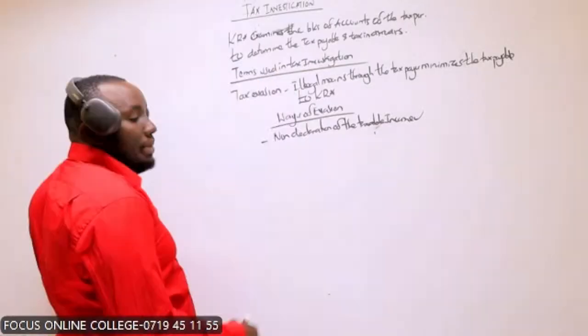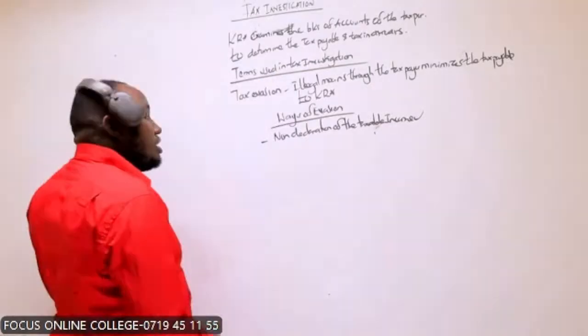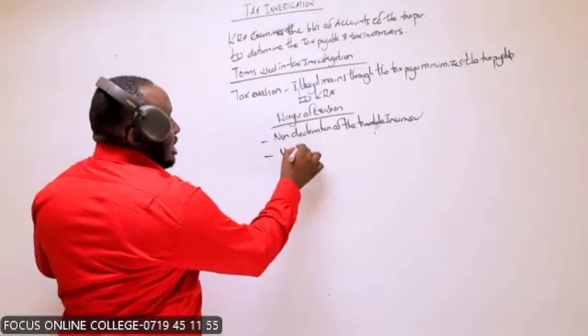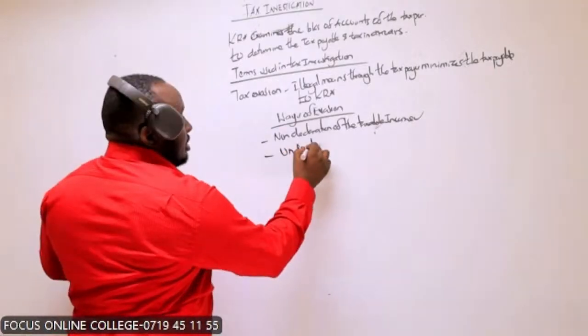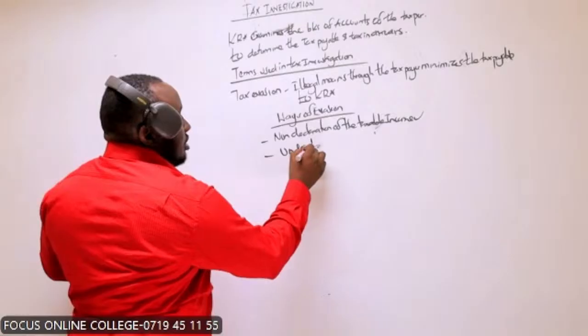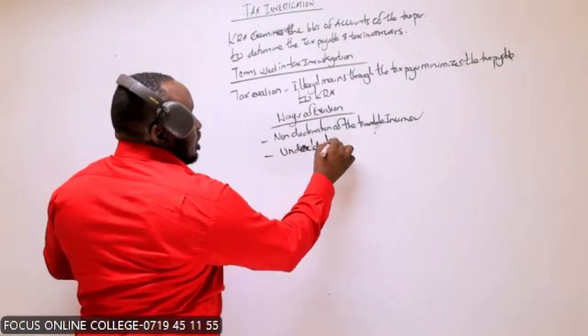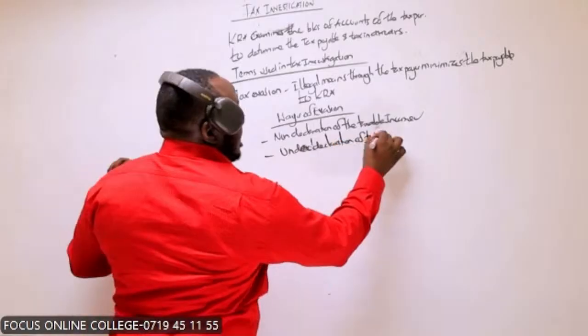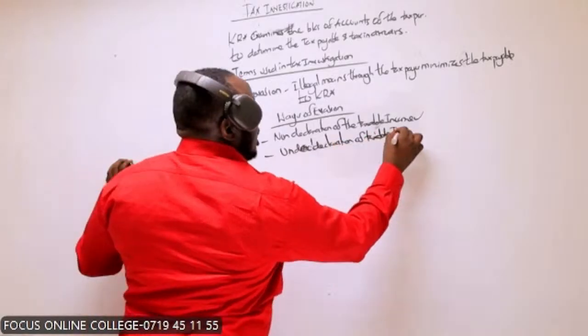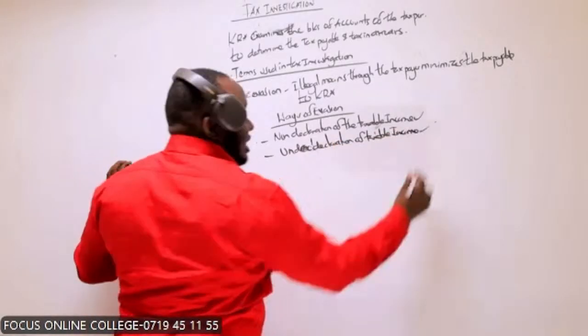You made 50 million and you're saying 10 million. We call it under declaration of what we call the taxable income.